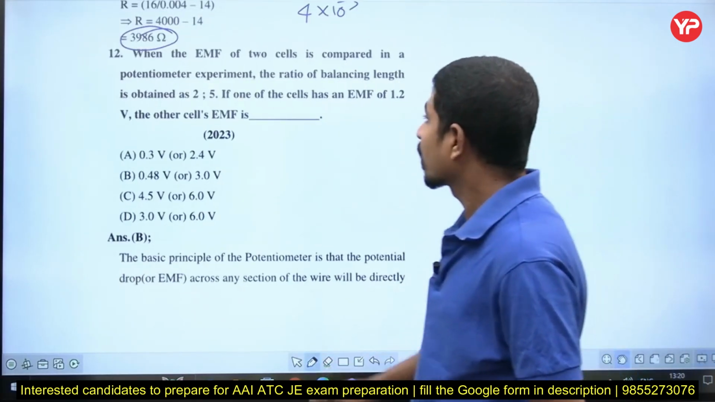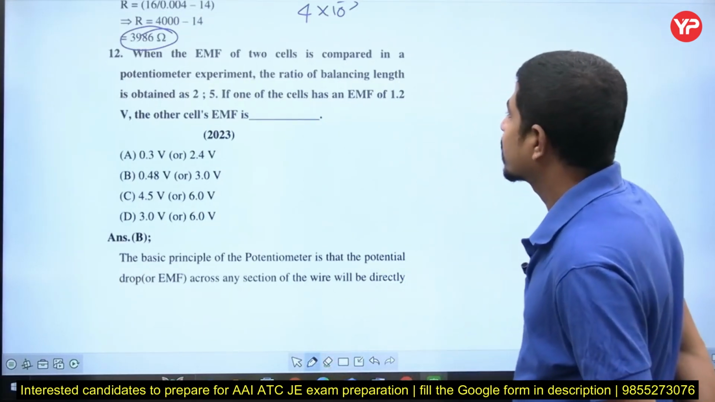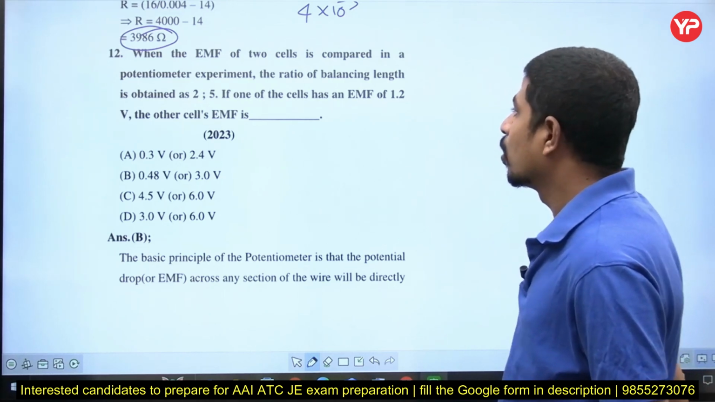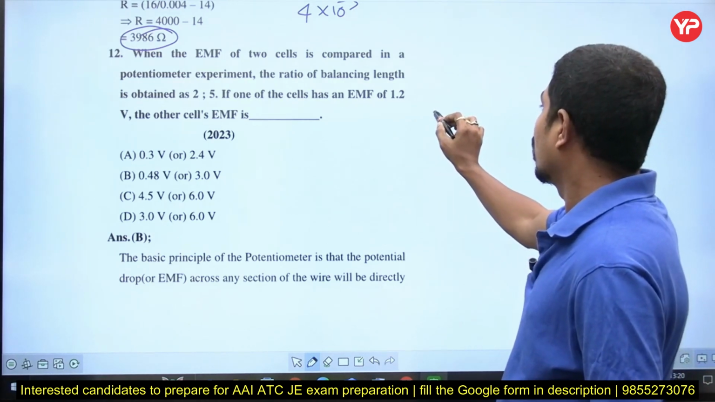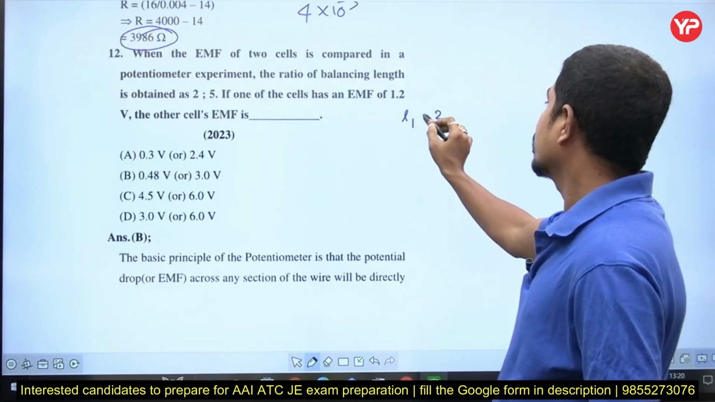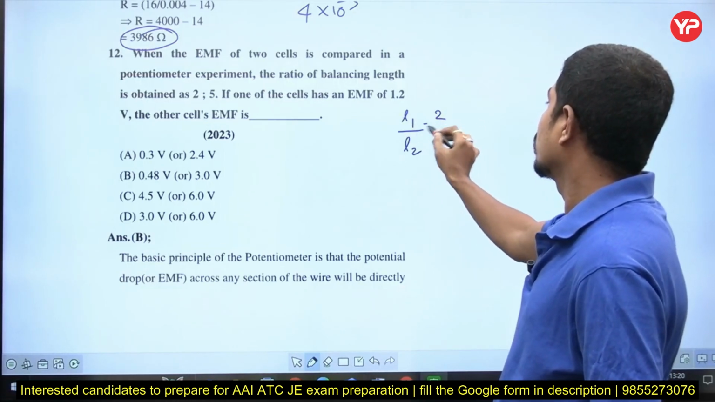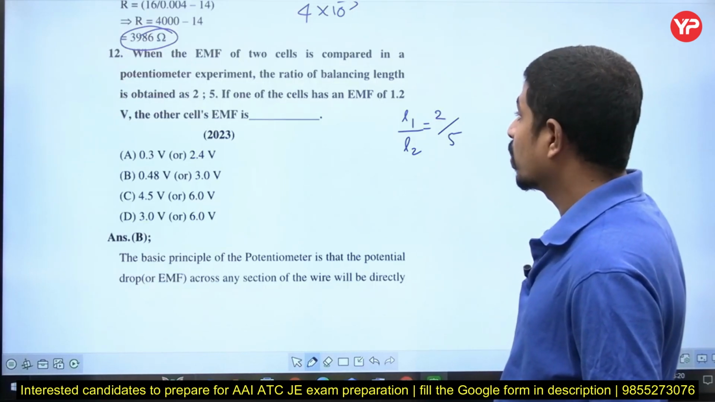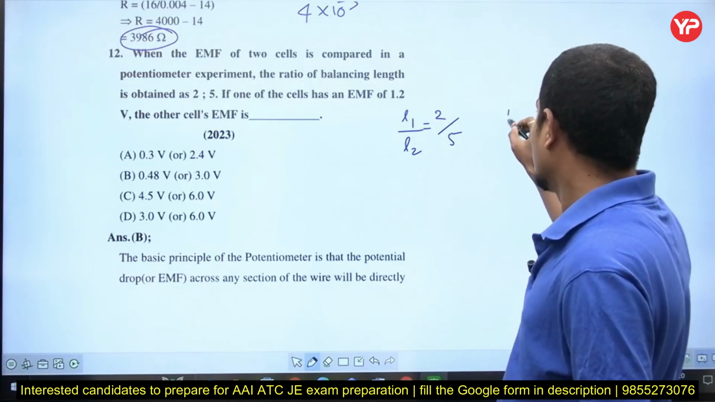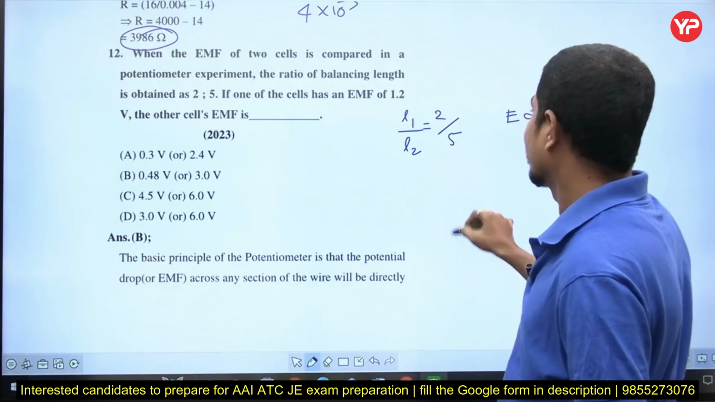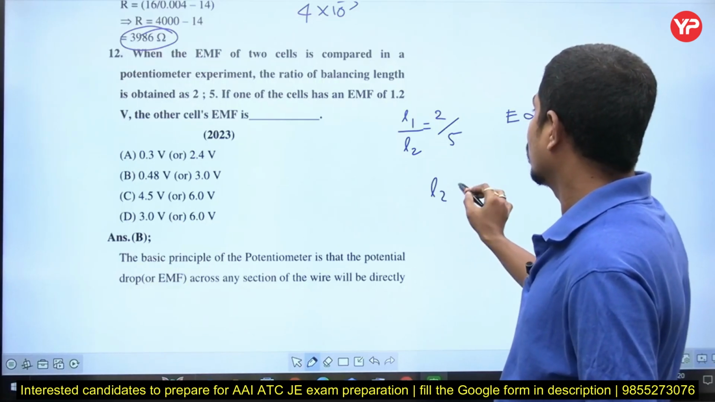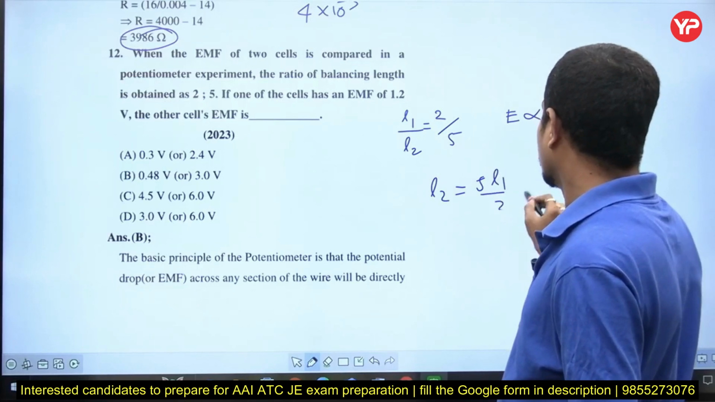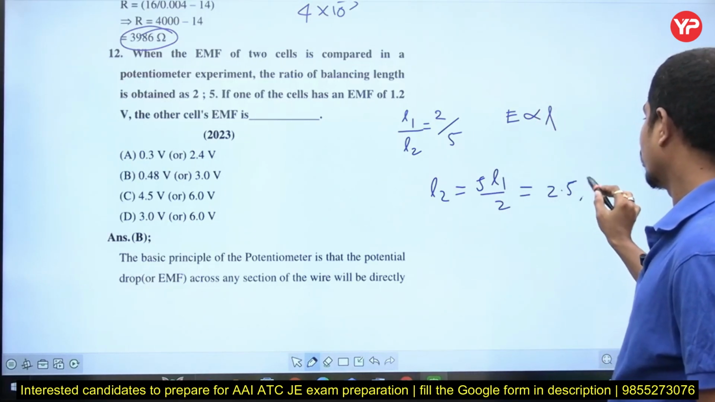What is he saying? When the EMF of two cells is compared in a potentiometer experiment, the ratio of the balancing lengths is 2:5. Means L1 by L2 is equal to 2/5. If one of the cells has an EMF of 1.2 volts, then the other cell's EMF is? EMF is directly proportional to length. So what is L2? L2 is 5 into L1 by 2, means it is 2.5 times L1.